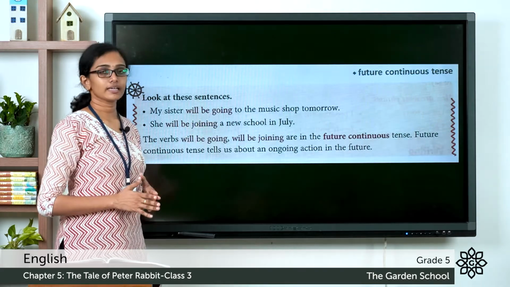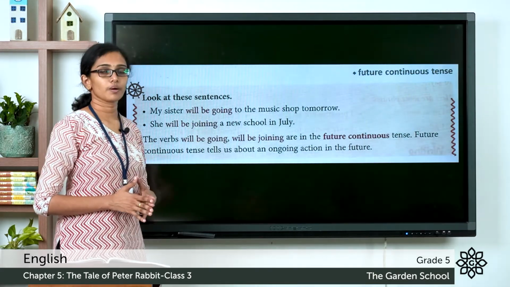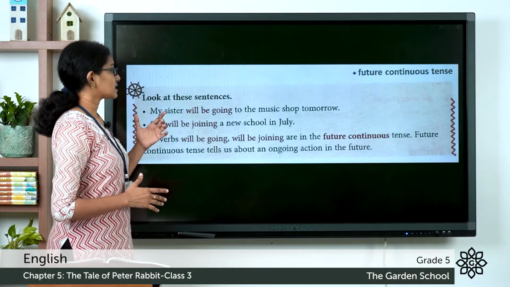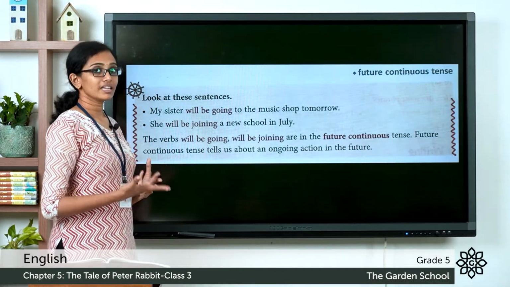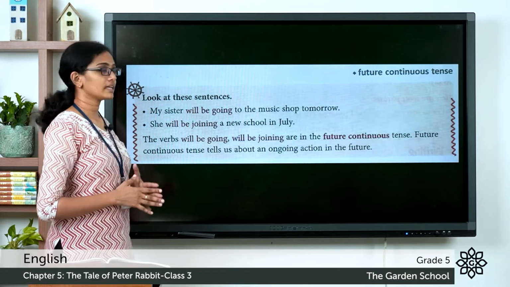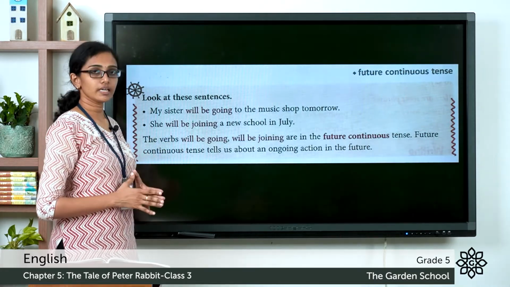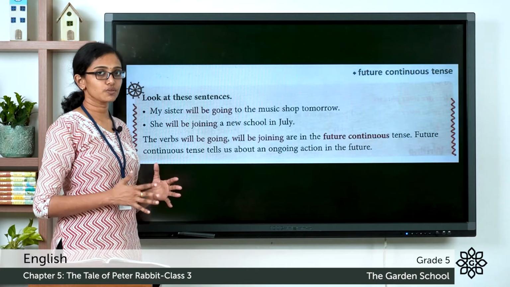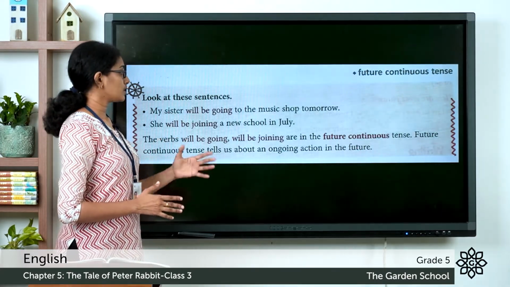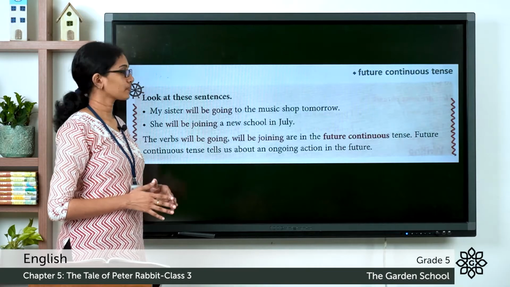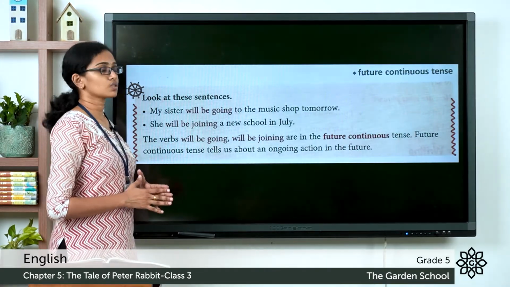And that is followed by the object, which is the music shop. So, my sister will be going to the music shop tomorrow. And in the second sentence, the subject is she. And that is followed by will be and followed by the ing form of the verb join, which is joining. A new school, that is the object. She will be joining a new school in July.